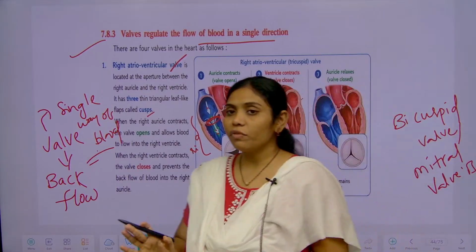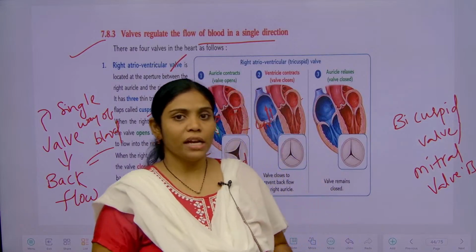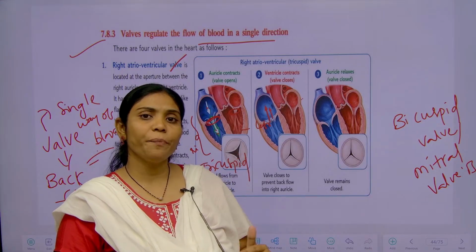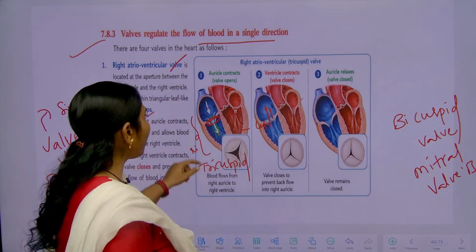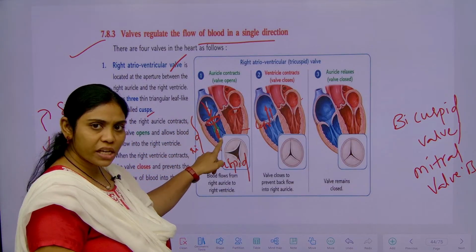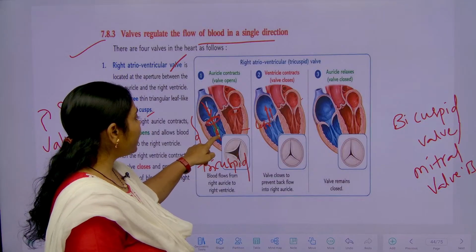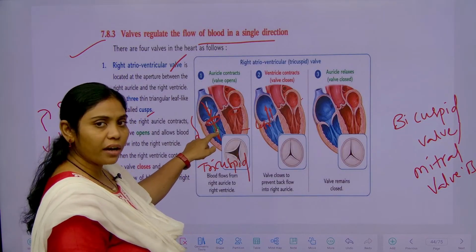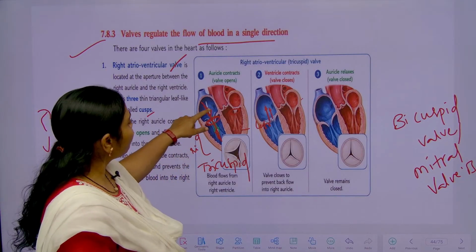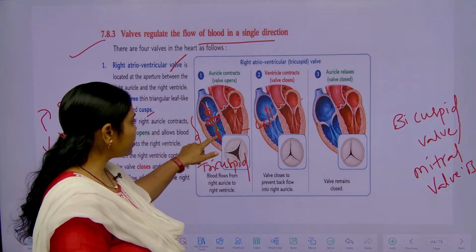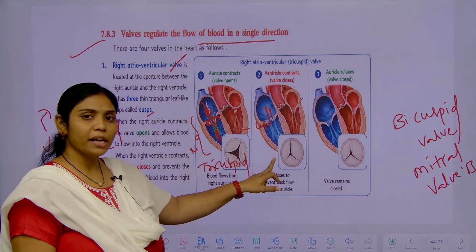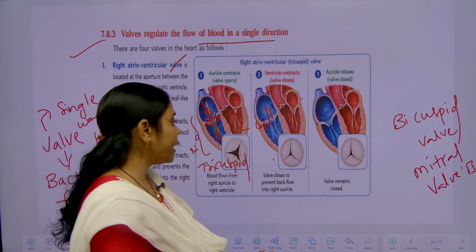So the function of the valve is mainly to allow a single direction of blood flow and stop the backflow of blood. While blood is transported from the atria to the ventricles, it allows passage. If more pressure is there in the ventricles, it stops the backflow of blood from the ventricles to the atria. Tricuspid and bicuspid both do the same kind of function.